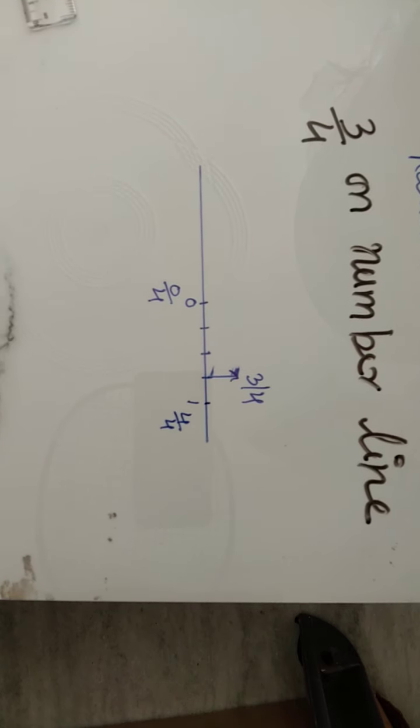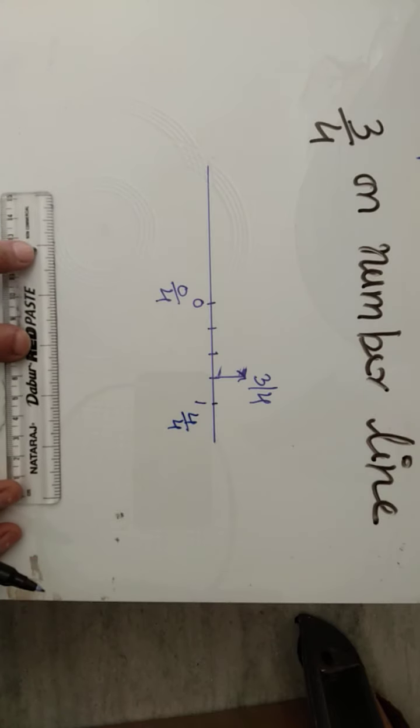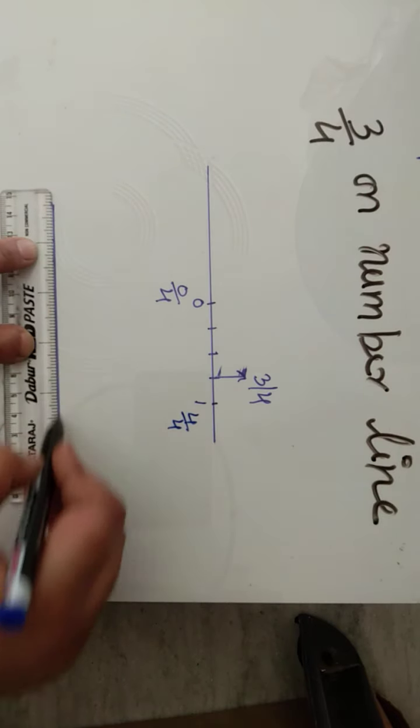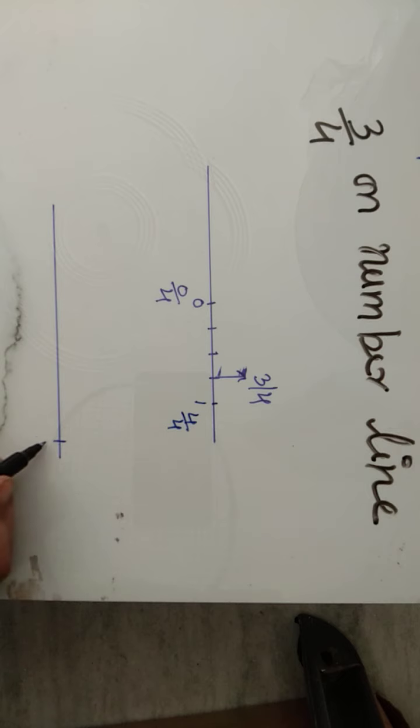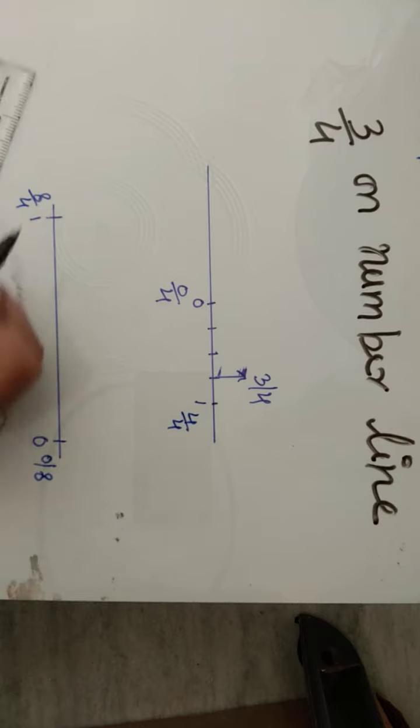It is minus 5 upon 8. The question is minus 5 upon 8. So it is on the left hand side of 0. So this is 0. Okay, अब मैंने क्या बोला आपका? This is 0 upon 8. Now it is 1. So it will be 8 upon 8.